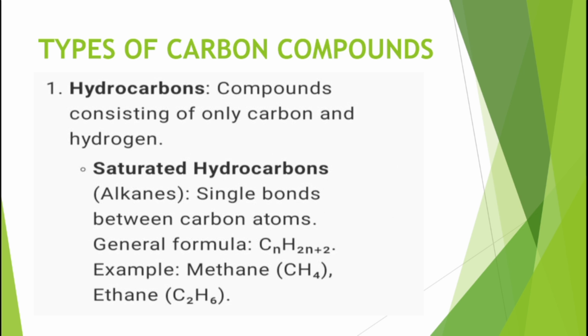However, if we take 1 in place of n, then H equals 2 multiplied by 1, that is 2, plus 2 equals 4. CH4, that is methane. We got it. Then ethane, and in a similar manner, other examples are also there.